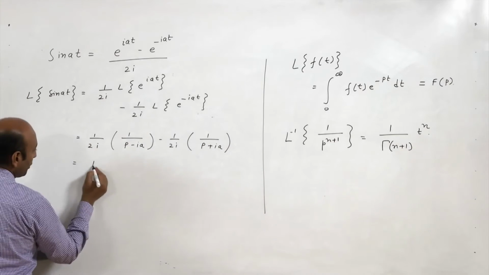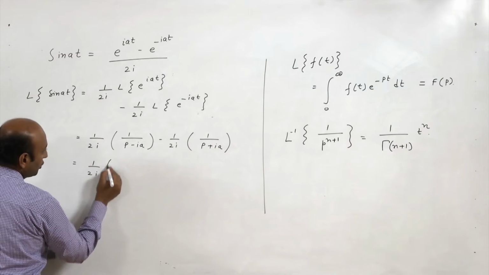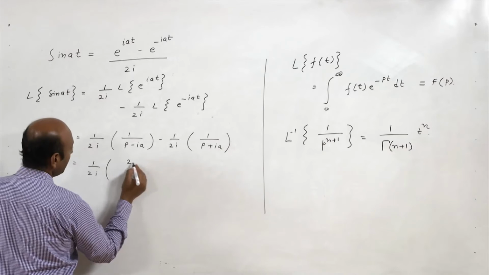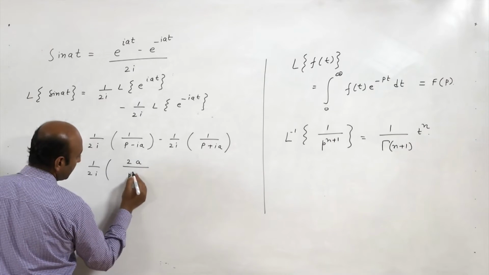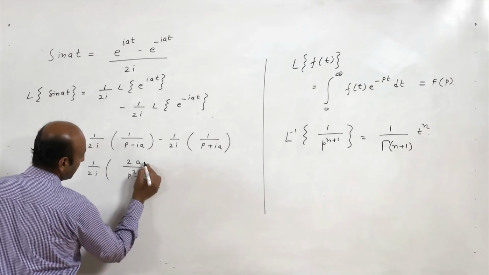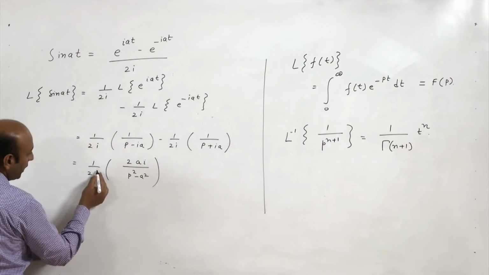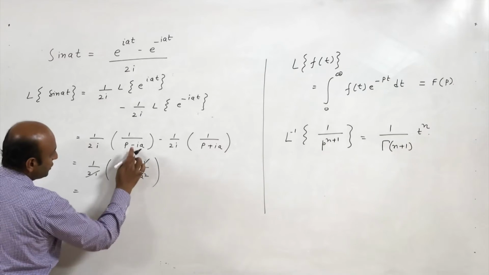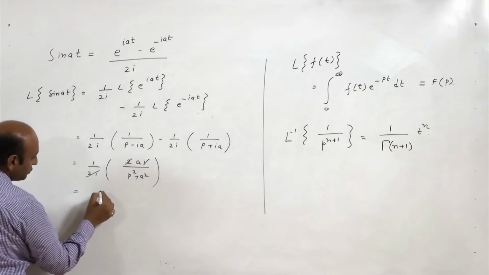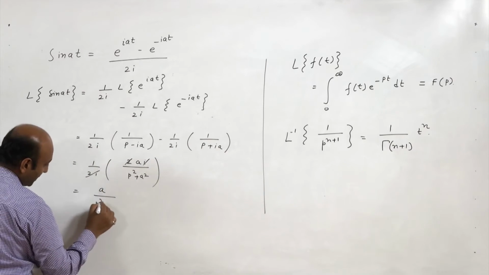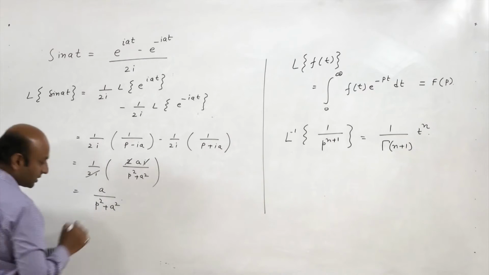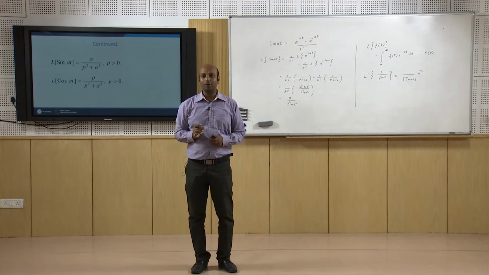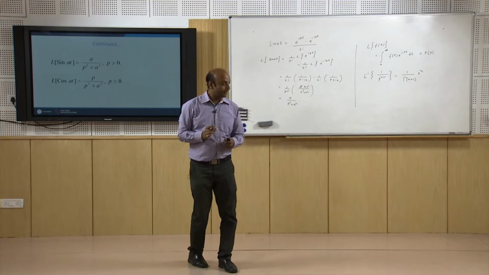So we will take 1 upon 2 iota as common. So in the numerator we will get 2 iota a upon p square plus a square, oh sorry, the denominator is p square plus a square. So 2 iota cancels out. When you multiply these two, it is a upon p square plus a square. So this is the Laplace transform of sin at, it is a upon p square plus a square.